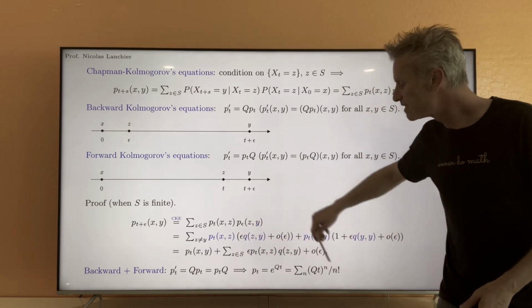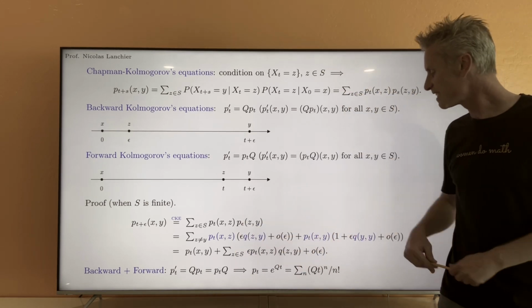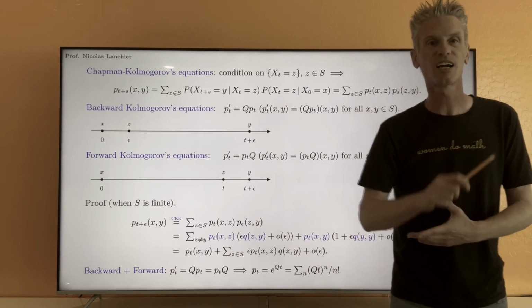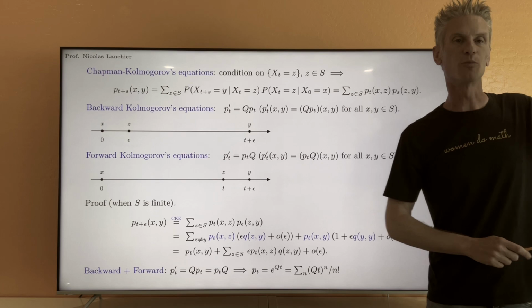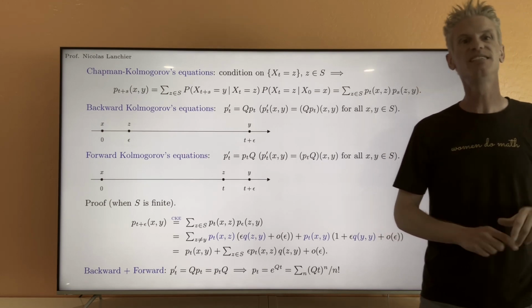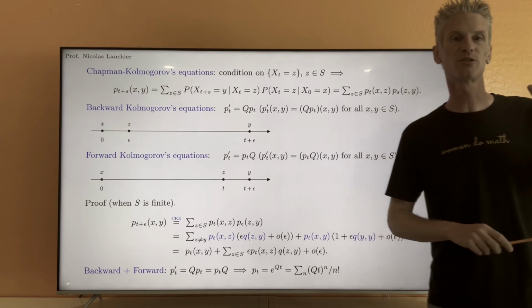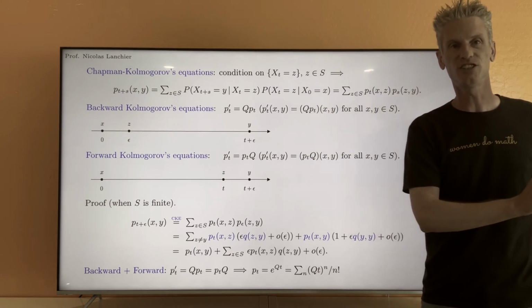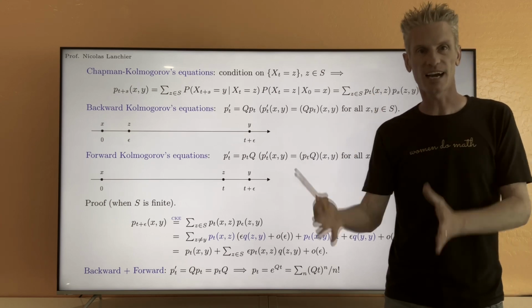So this equation is kind of the analog in discrete time of the fact that the probability of going from x to y in n time steps is the coefficient xy of the transition matrix P to the power n. We saw that in chapter 7. This is a nice representation.